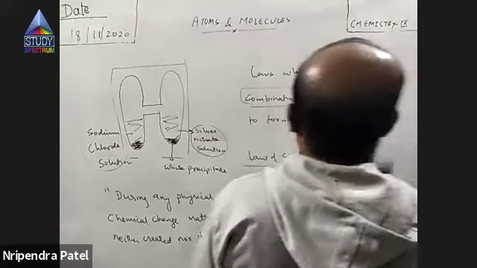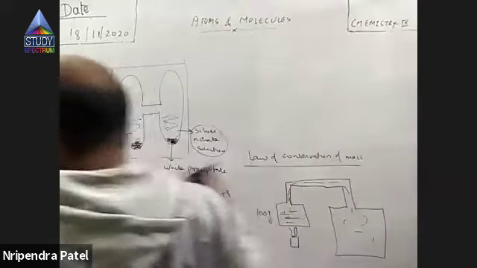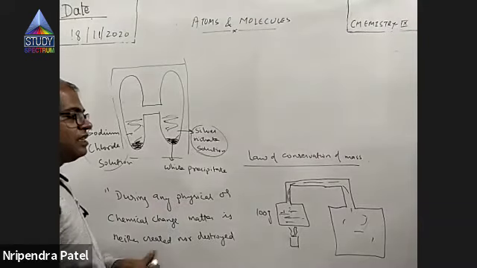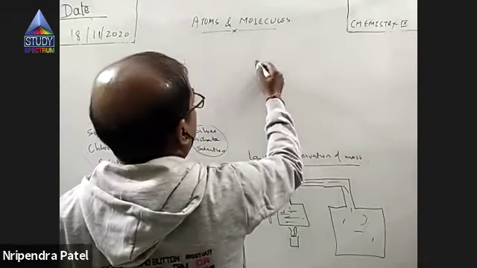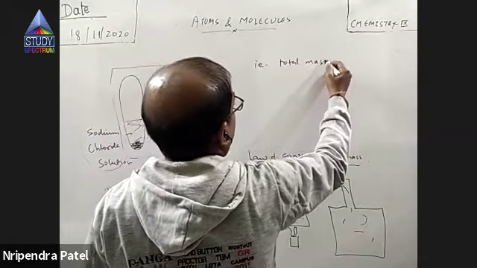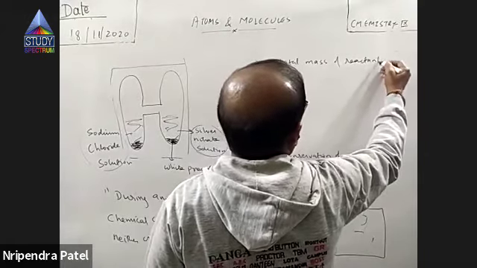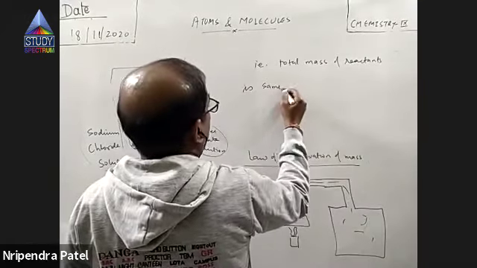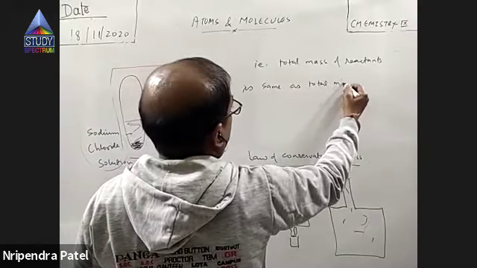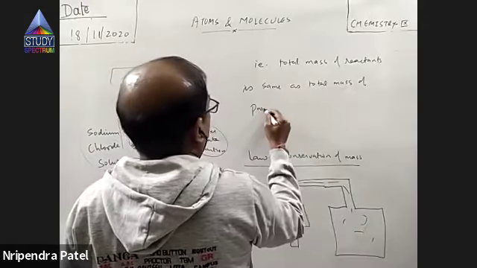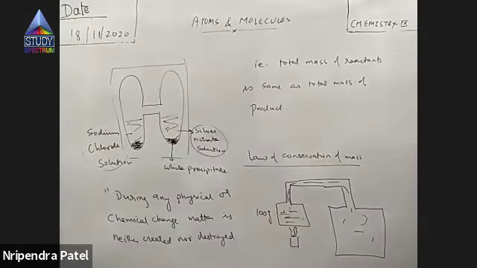Matter is neither going to be created nor destroyed. So matter remains the same. That means the amount of matter itself is mass. That is, the total mass of reactants is the same as the total mass of products. Neither the reactant will increase or decrease, nor the product, right? So during any physical or chemical change, matter is neither created nor destroyed, right?